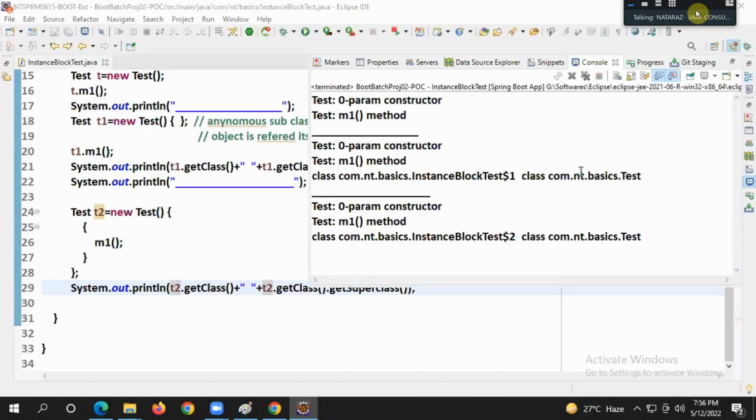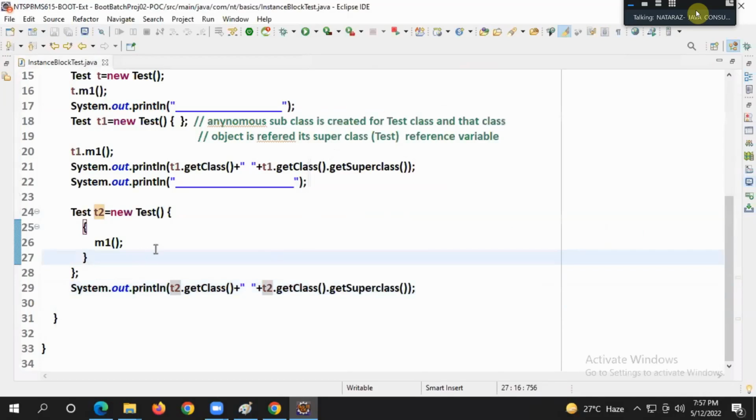Have a look at this, guys. What's happening? InstanceBlocksTest$1, Test. InstanceBlocksTest$2, Test. The same thing is happening or not? Here the m1 method is called, here also the m1 method is called. Here we are calling explicitly, here we are calling through the instance block. One and the same effect or not?